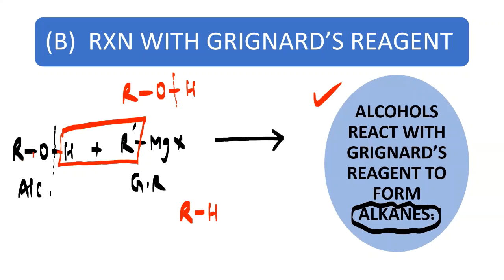And the remaining thing is ROMgX, which you will also get. Dear friends, this RH is nothing but your alkane. So when alcohol interacts with Grignard's reagent, you get the alkane. And remember, the R group of this alkane comes from the Grignard's reagent. So it is R dash. Remember that the alkyl group of the alkane comes from the Grignard's reagent.